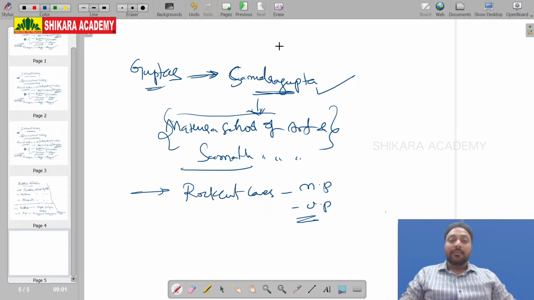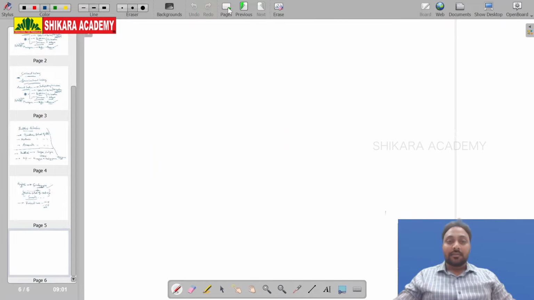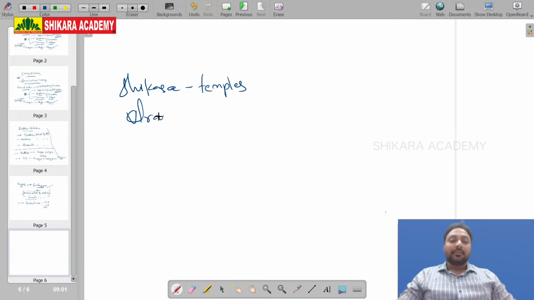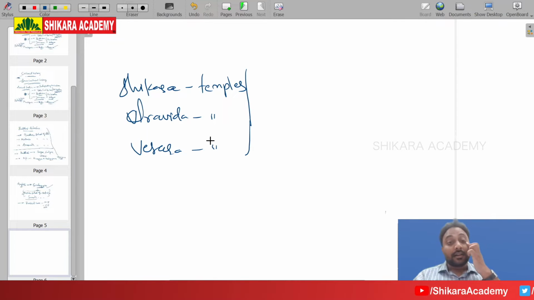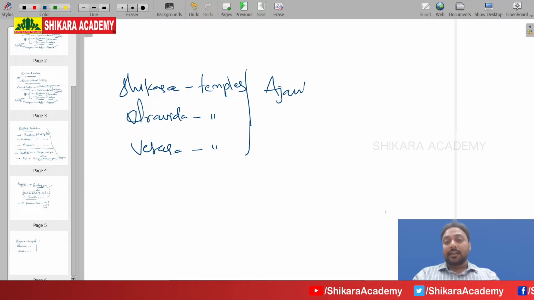One more point: the most important part of Gupta architecture and culture is Shikara style temples, Dravida style temples, and Vesara style temples. This is very important. And after this, the Ajanta and Ellora caves.